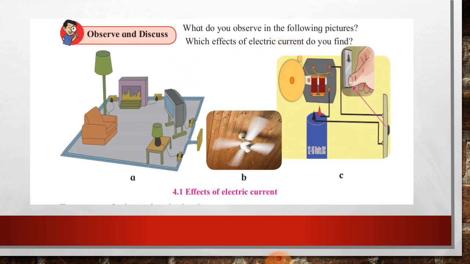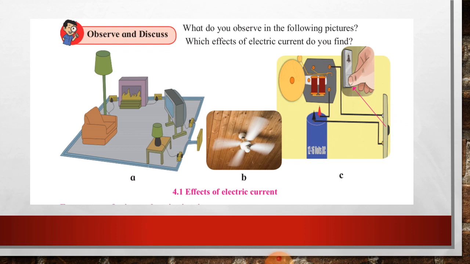Here you can see one lamp, here also one lamp. Here a heater is there. Here you can see a TV kind of thing. In the second picture, you can see a fan. And in the third picture, there is an electrical bell.